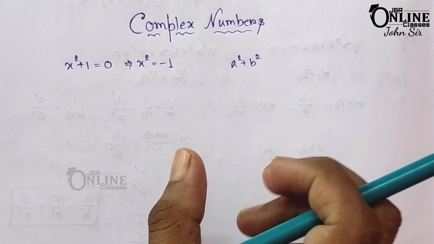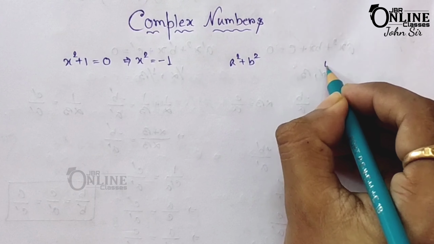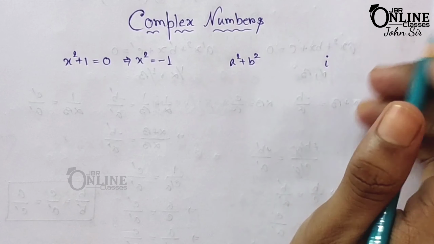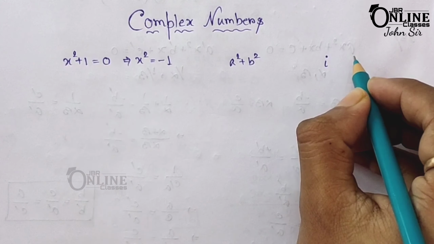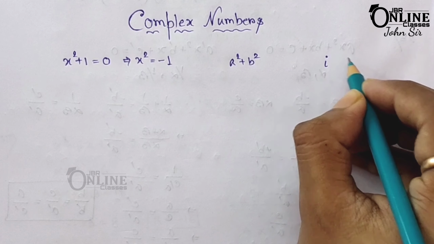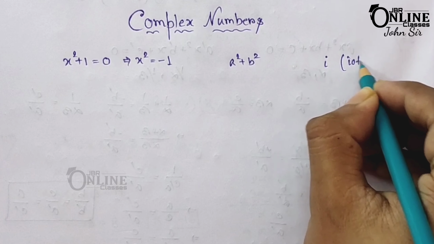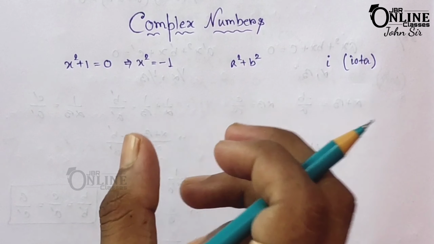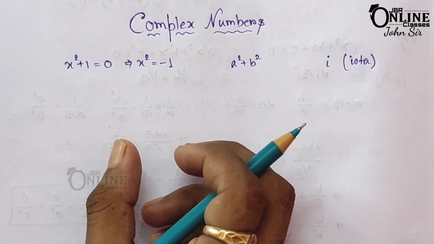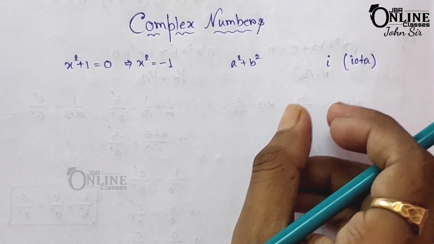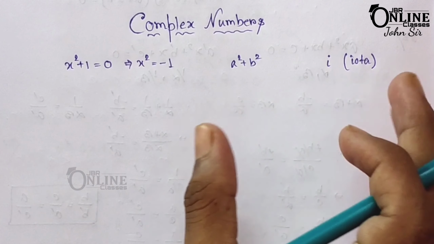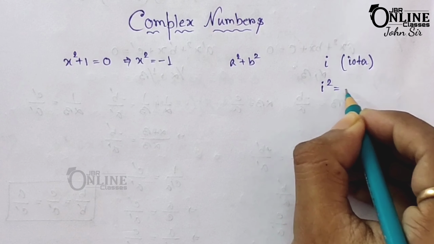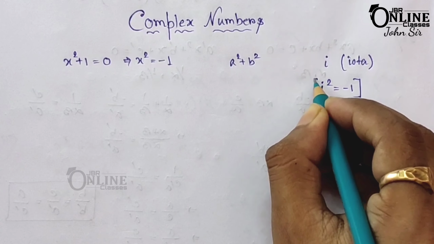So Euler introduced the symbol that is called iota. Okay, as I said, it's called iota. You have to write down the name here also. It's iota, for the positive square root of minus 1, with i square equal to minus 1.